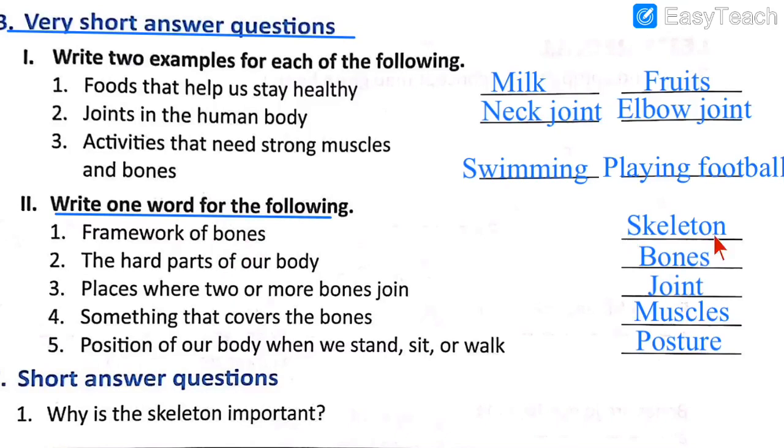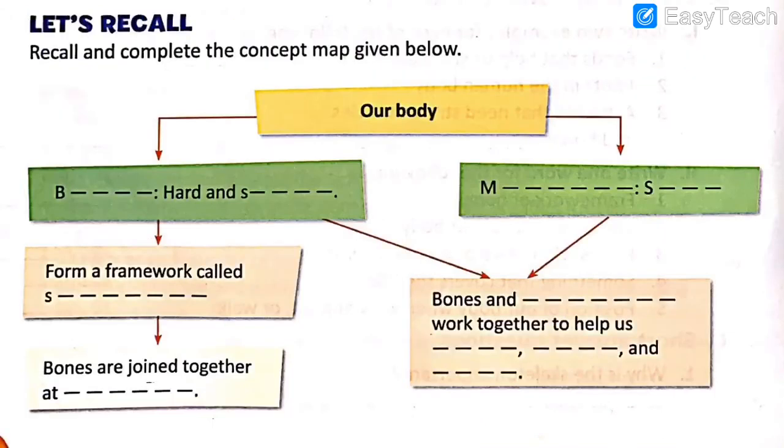Framework of bones is called skeleton. The hard parts of our body are called our bones. Place where 2 or more bones join are called joints, or joint if it is singular. Something that covers the bones, that is our muscles, cover our bones. Position of our body when we stand, sit or walk is called our posture. So these are the 5 give one word, and the above are the 2 example questions which we just completed.